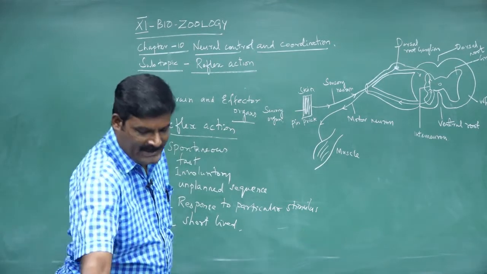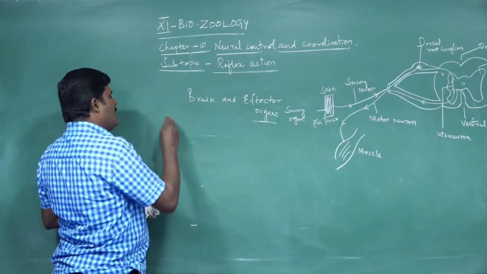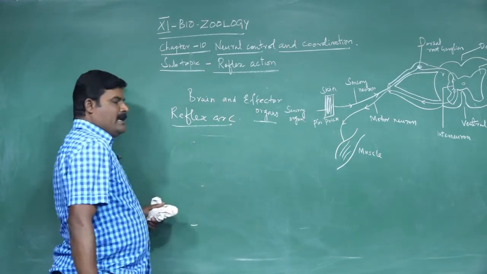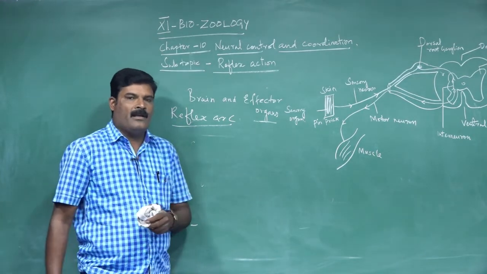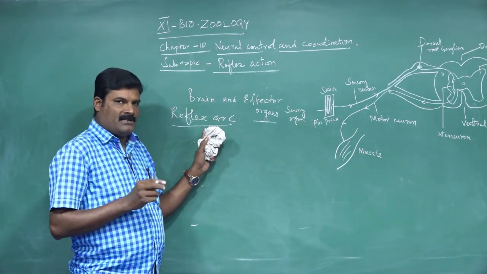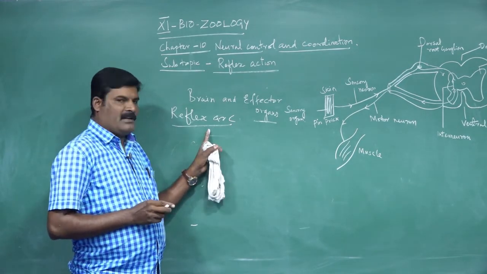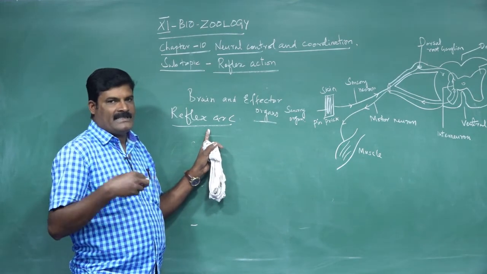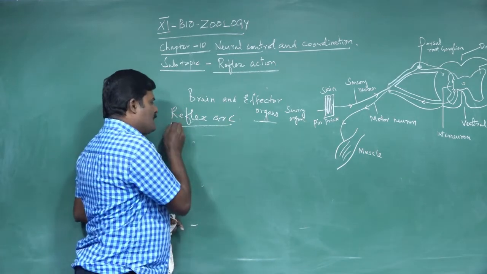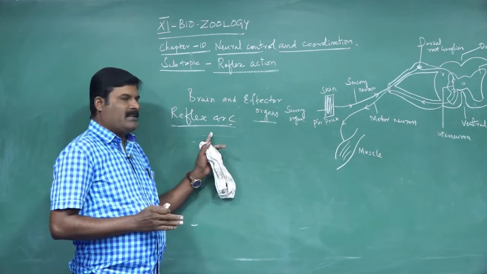What is called the reflex arc? The nervous elements for the reflex action are called the reflex arc. The anatomical structure, or nerve chain structure, during the reflex action is called the reflex arc, or the pathway for reflex action. The reflex arc is an anatomical structure. The structures which are related to reflex action are called the reflex arc.